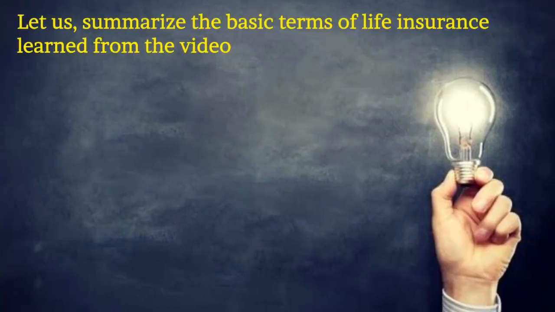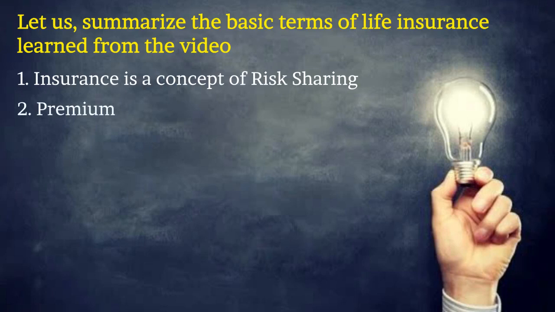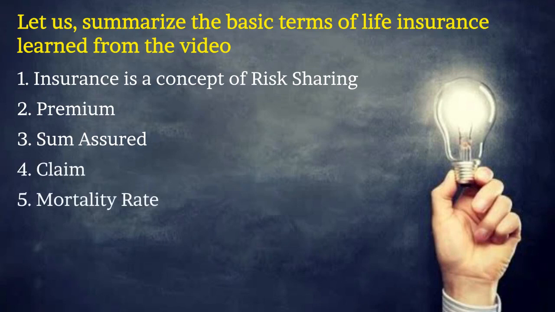Let us summarize the basic terms of life insurance learned from the video. Insurance is a concept of sharing risk by creating a pool of money. Premium is the contribution made towards the pool. Sum assured is the amount received on occurrence of the loss. Claim is the term for financial compensation of loss. Mortality rate is the measure of number of losses in a sample size.